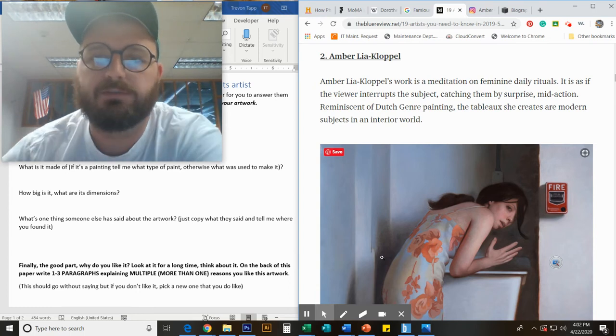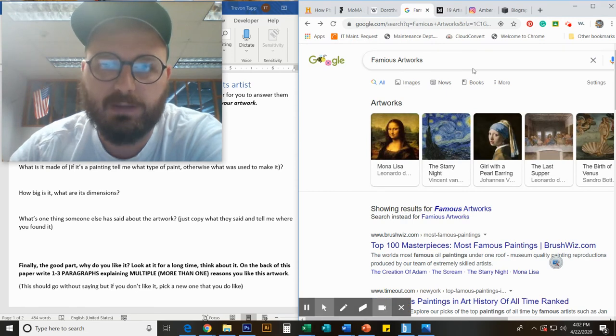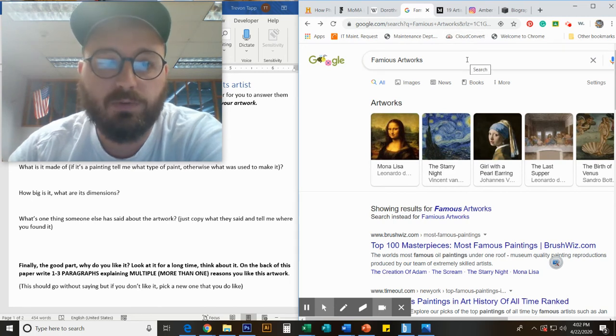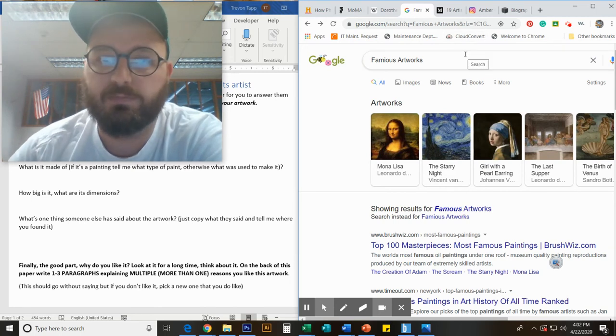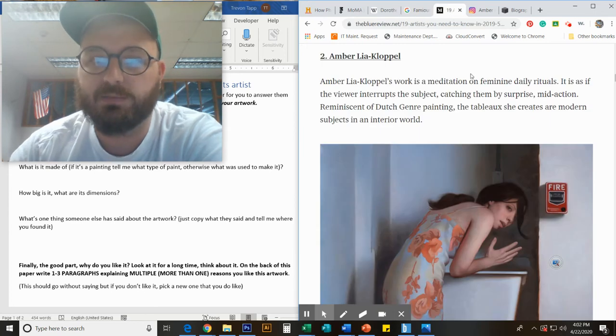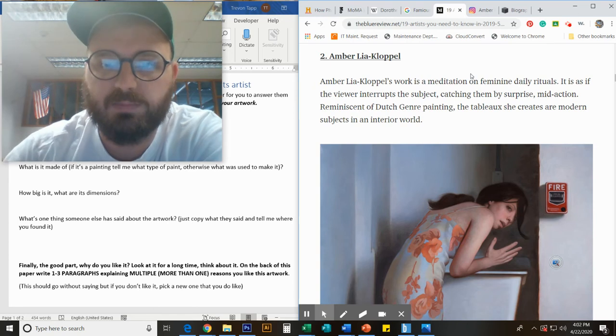But if you were trying to find one, you could go to Google, like over here, and you could type in famous artworks. Like I said, you're going to end up with a bunch of really older artworks. That's fine. If you don't want to focus on older artworks, you could say famous modern artwork. I searched famous artworks of 2019, and I got this website that said like 19 painters you need to know for 2019. And I just picked one here.